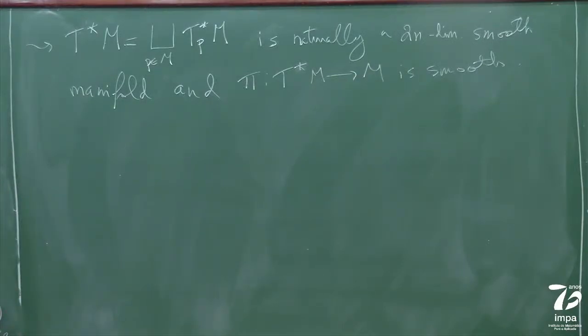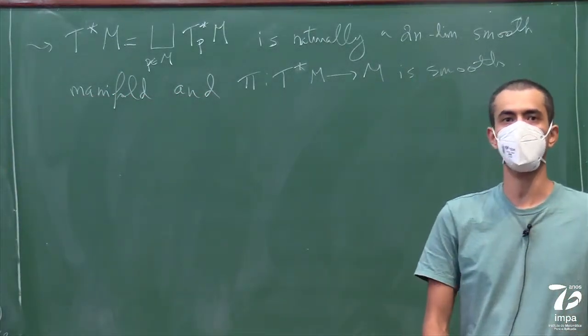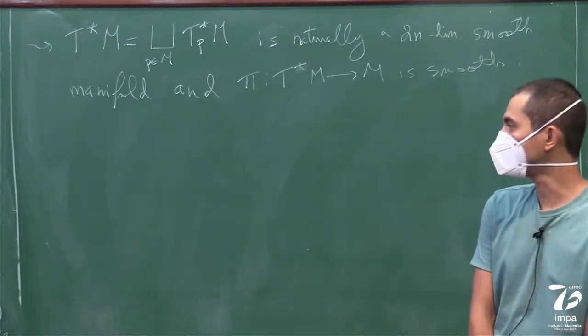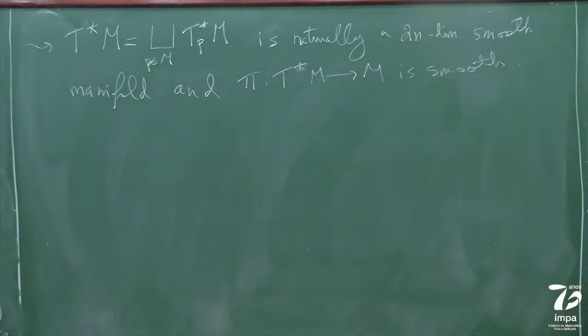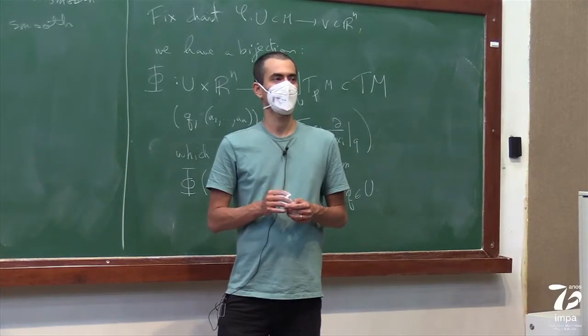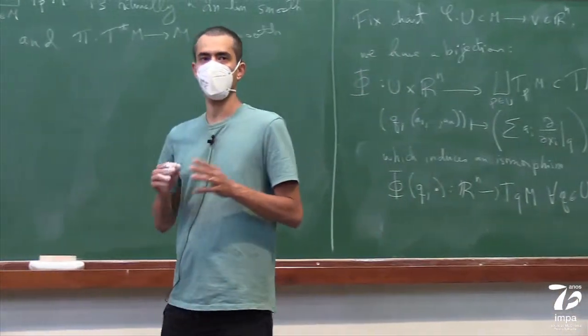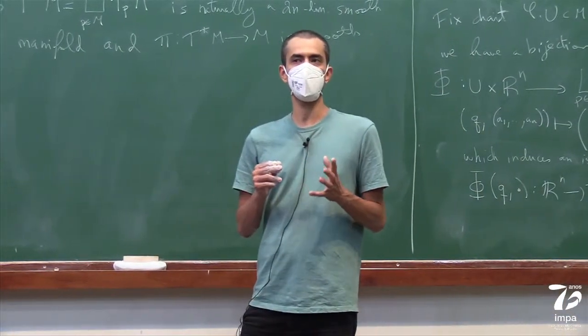Okay. So again, you might be like, so why bother? Why are we talking about the tangent and the cotangent bundle? Even though they are very, very similar, their intrinsic properties are very different. And I just want to finish the lecture today by showing you how different they are.